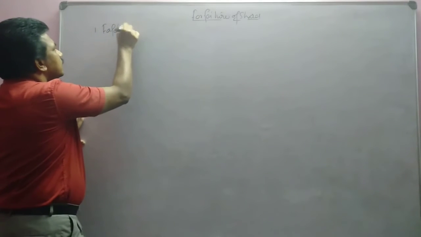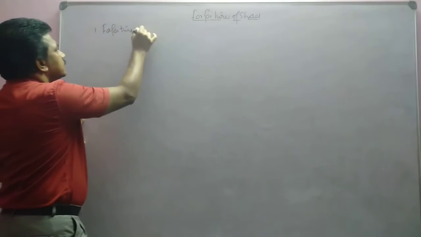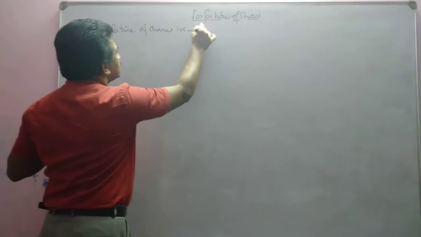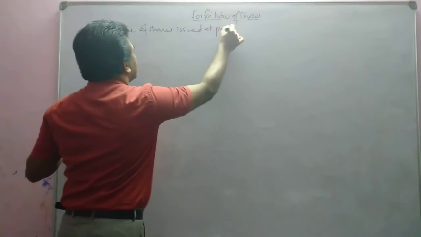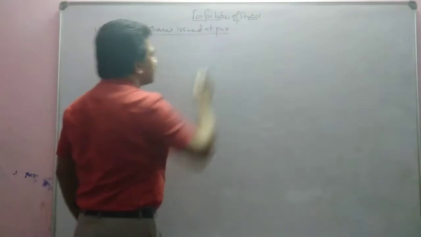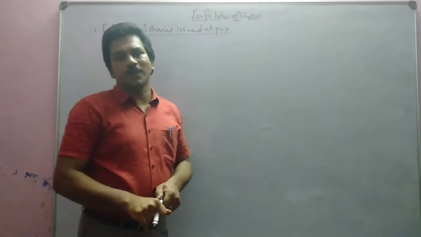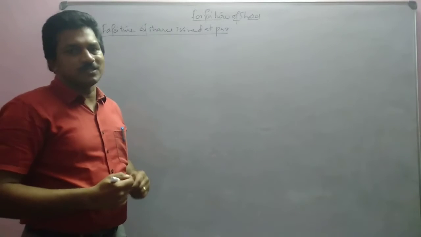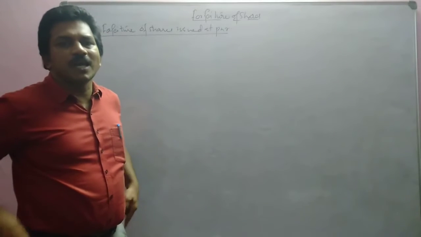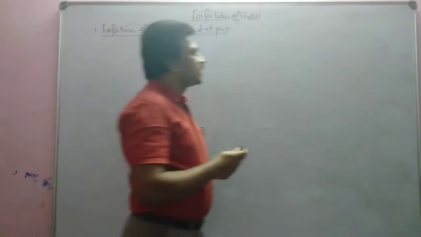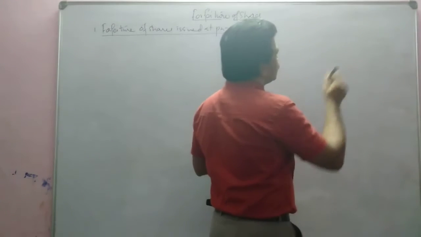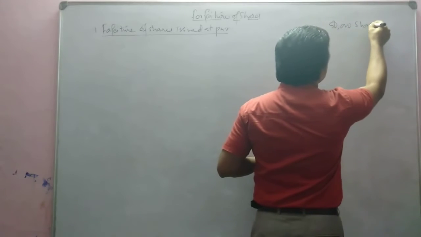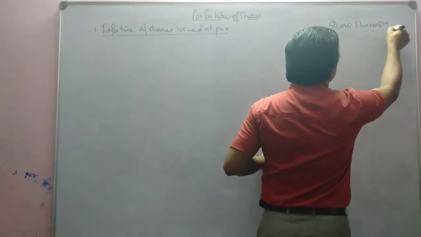Forfeiture of shares issued at par. That means the company is forfeiting the shares issued at par. So what will be the journal entry for that? That is what we are going to discuss, with the help of an example. Here a company issues 50,000 shares at the rate of rupees 10.